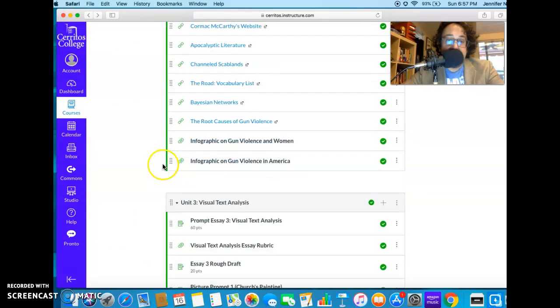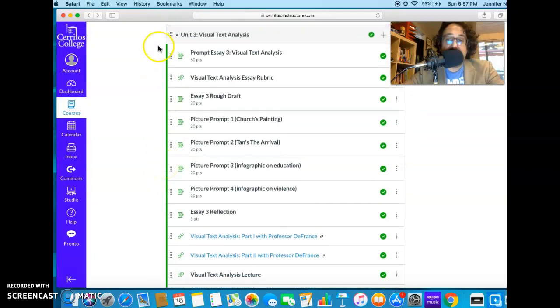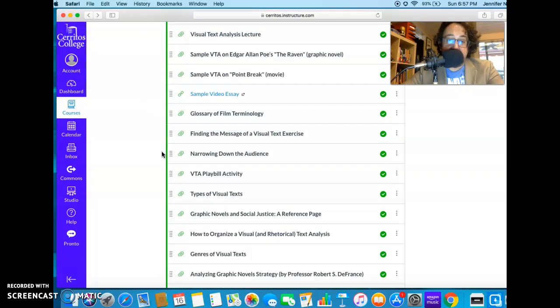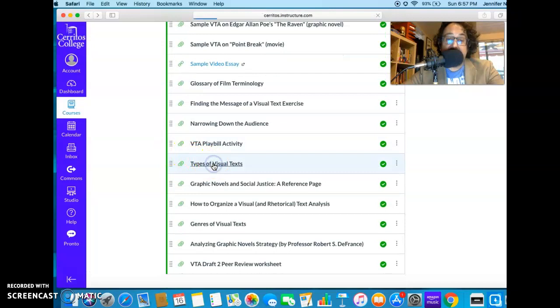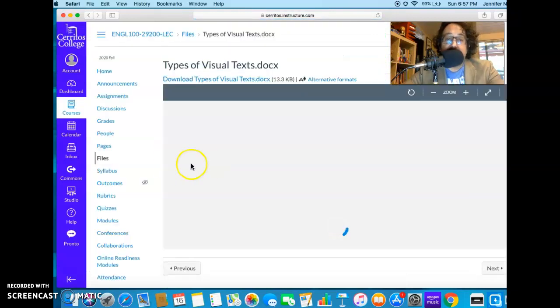Okay, so that's through Unit 2. Unit 3 is a visual text analysis. So you choose the text. Actually, let's see, what would be a good place to start? Types of visual texts. You can choose from any of these.